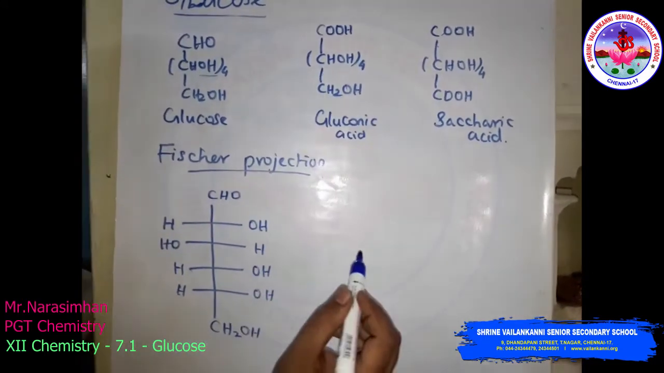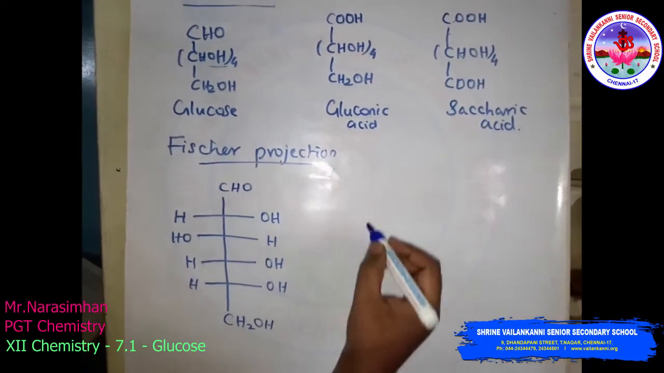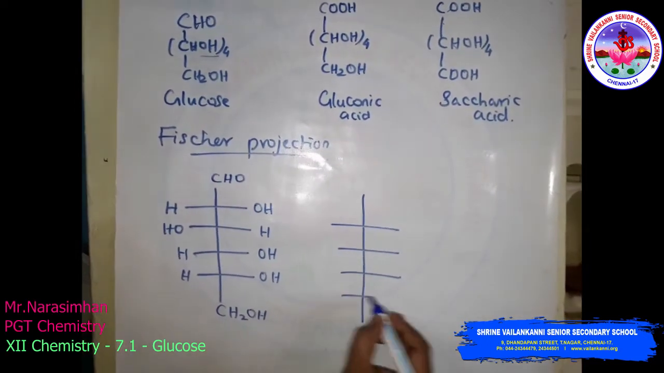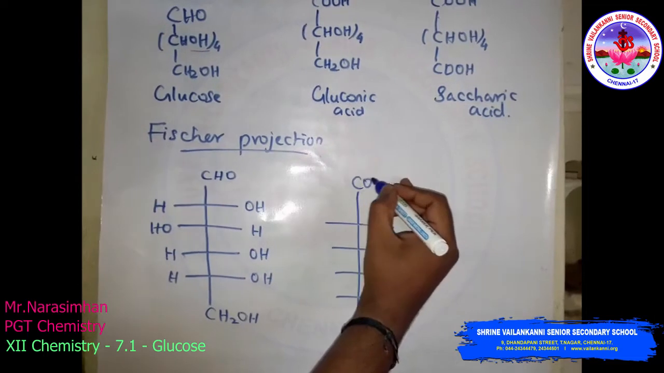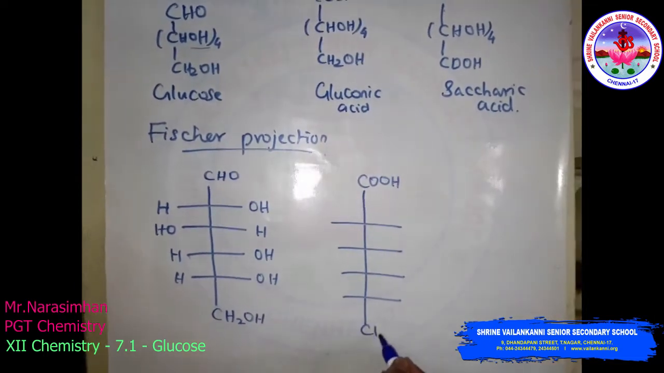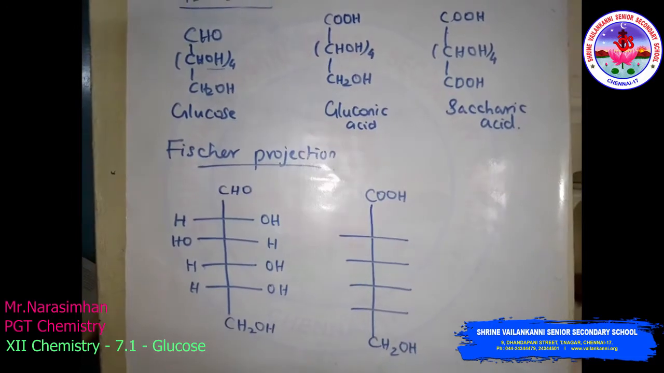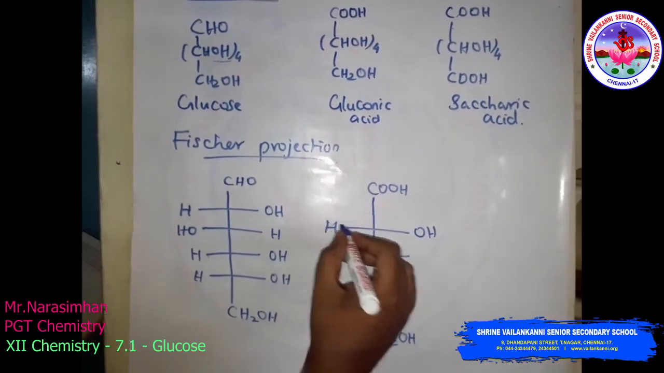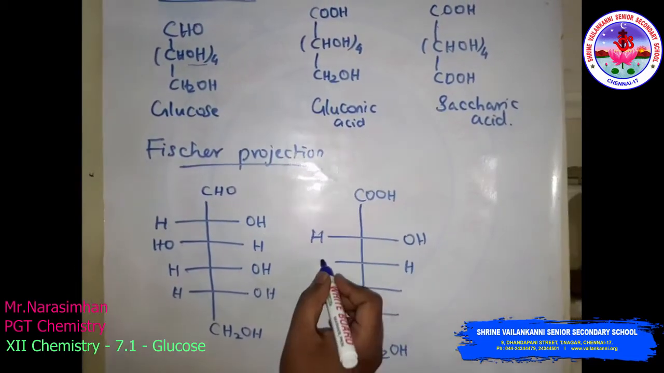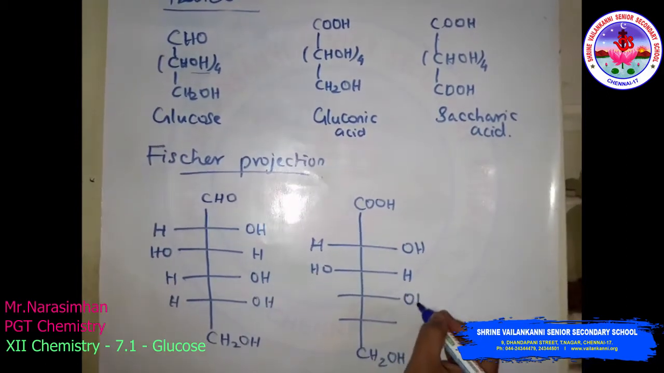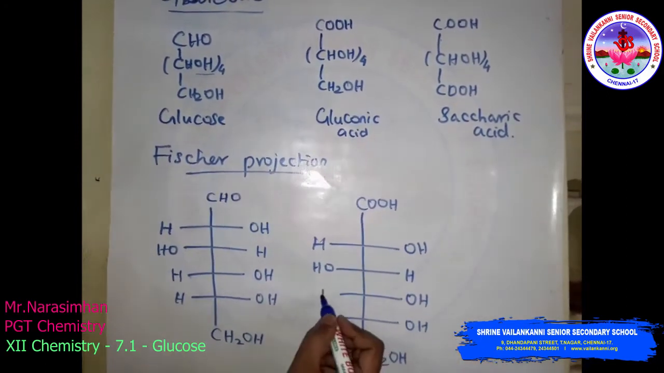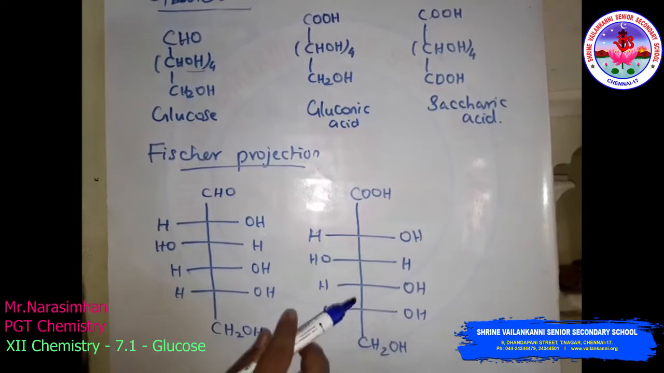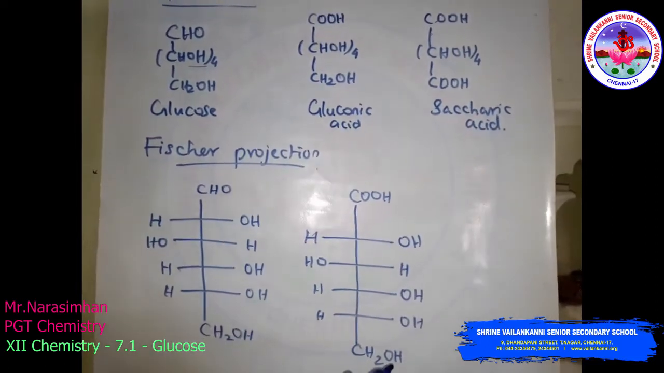Then the gluconic acid compound. The same way you have to follow. Write like this: 1, 2, 3, and 4. Here the COOH group is present, and the bottom carbon is CH2OH. The same way you have to follow: OH, H, H, OH, and OH, OH, H, and H. So this is the spatial arrangement of gluconic acid projected in the Fischer projection formula.